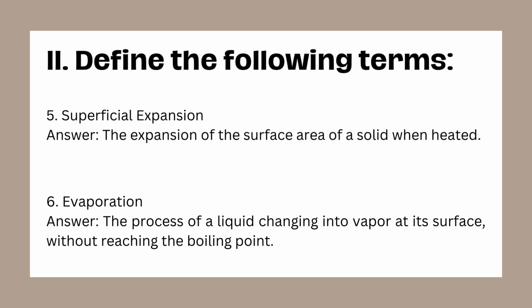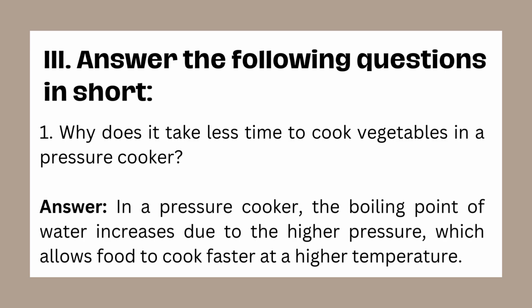6. Evaporation. Answer. Evaporation is the process of a liquid changing into vapor at its surface without reaching the boiling point. Explanation. Evaporation occurs at all temperatures as molecules at the surface gain enough energy to escape into the air. Next question and answer session. Let's answer some interesting questions.